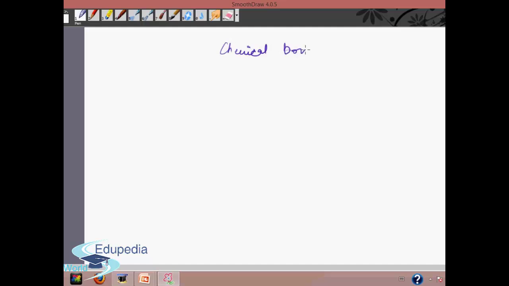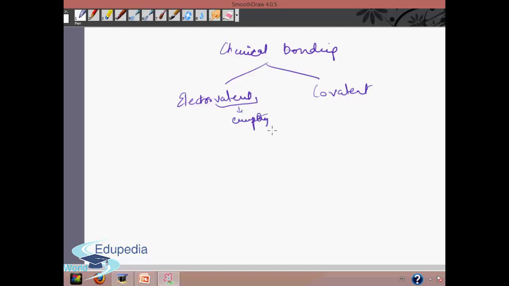There are many types, but in a broader category we have two. One is electrovalent bonding, and the other is covalent bonding. We also call electrovalent bonding ionic bonding.